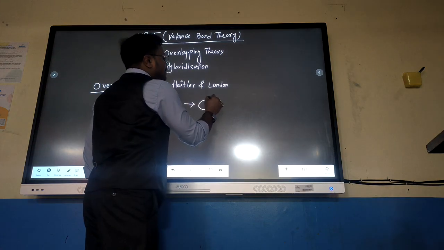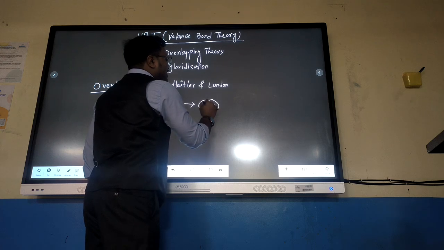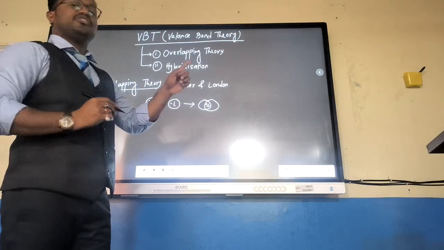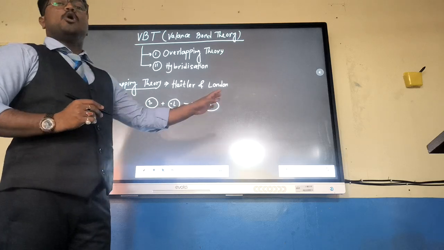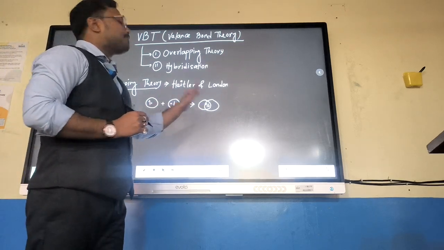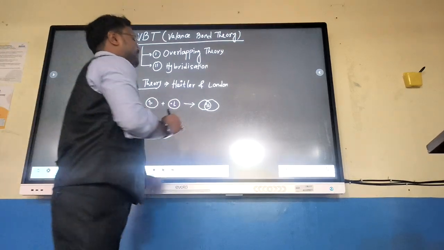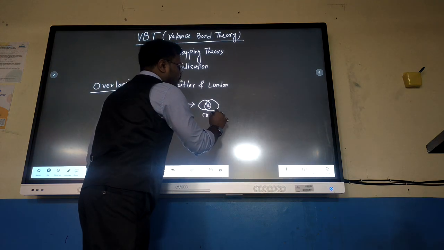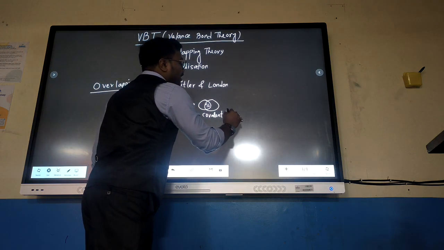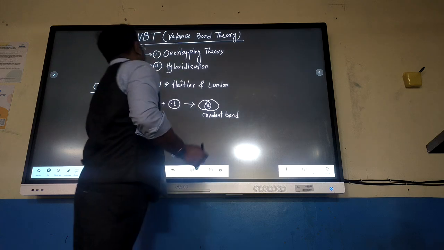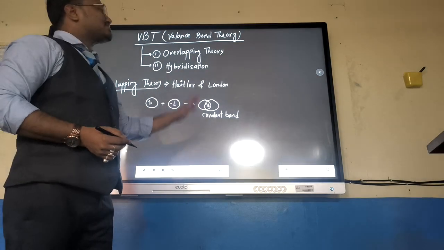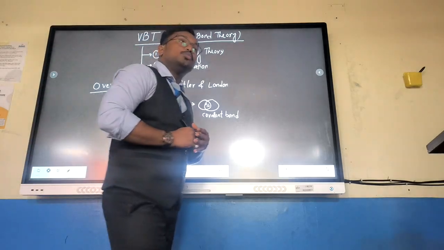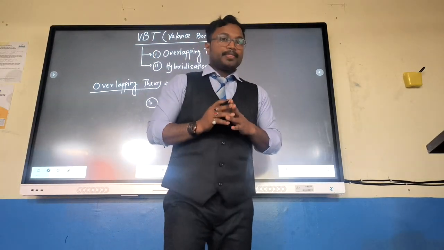each other and form a covalent bond where 2 electrons are arranged in such a way that they have opposite spin. This type of spin is known as spin paired, and this bond is a covalent bond. So to explain covalent bond, Heitler and London have given the overlapping theory. It was the first approach to explain the covalent bond.